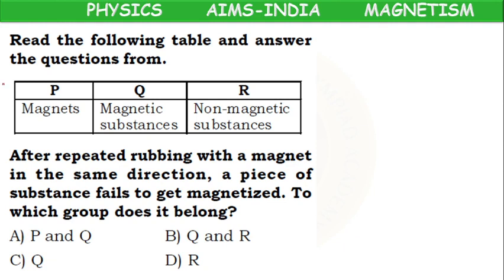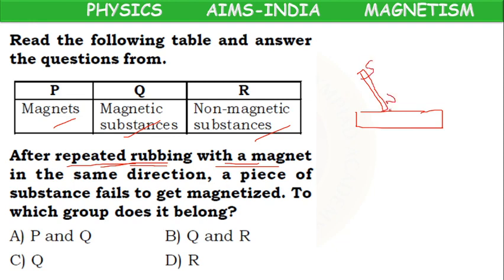Next, same table. Read the following table and answer the questions. After repeated rubbing with a magnet, as we learnt yesterday, we can make any object a magnet by the single touch method or double touch method.